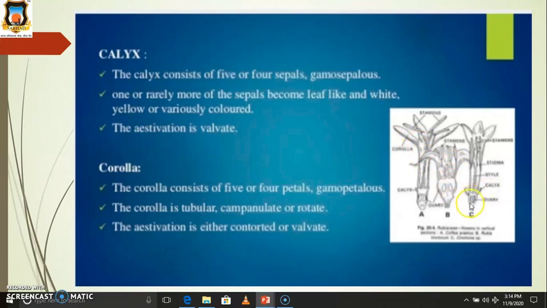Then in diagram C, there is the position of the ovary, meaning the ovary is inside the thalamus cup, meaning it is inferior or epigynous. Then the calyx, style, stigma: these are the style, stigma and ovary.